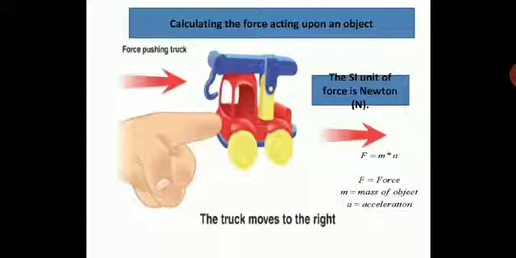So a force applied to an object of a given mass, into the acceleration, which has to be taken into account, gives you the force. So F is force, M is the mass of the object, and A is the acceleration. You need to remember this formula, it is extremely important, children.